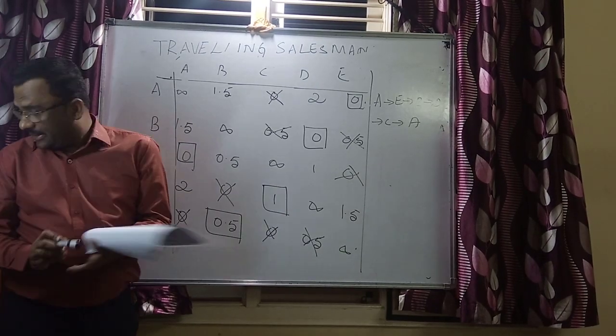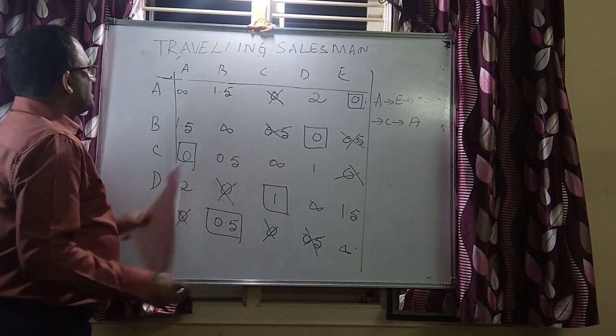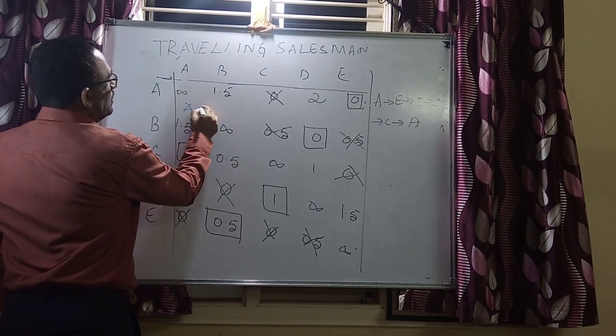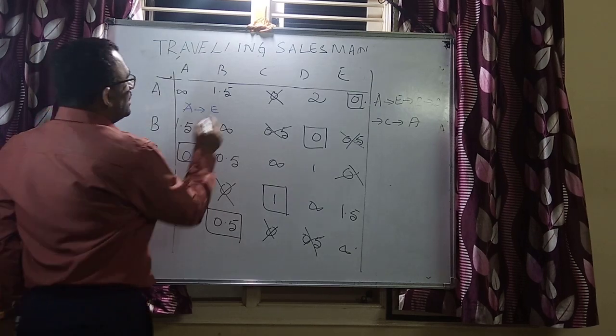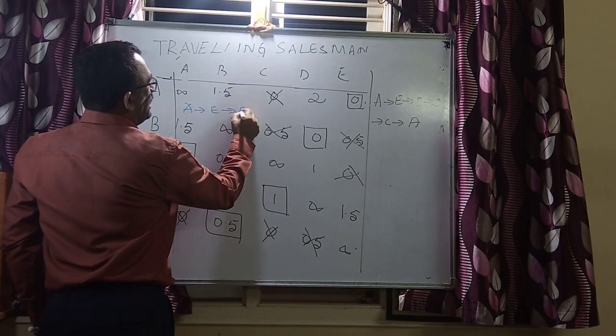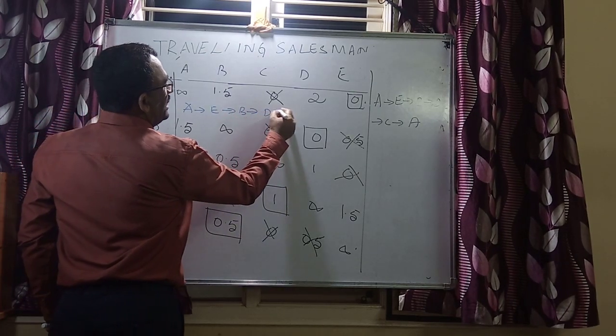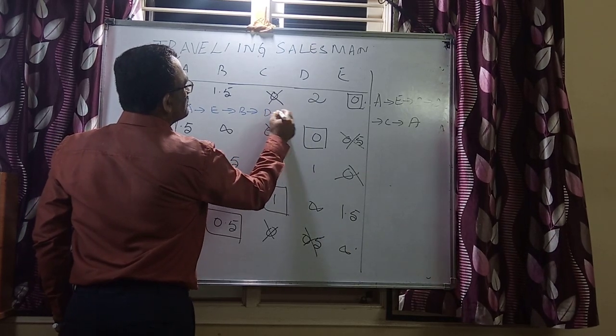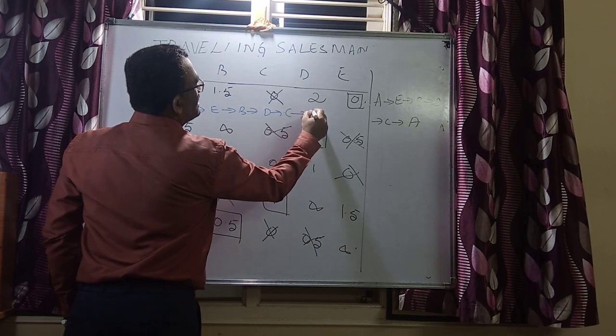I write the route map again. That is here, A to E, E to B, B to D, D to C, and then C to A.